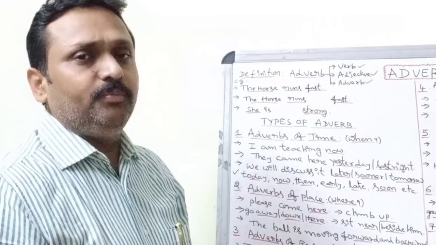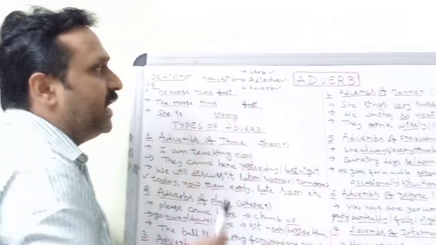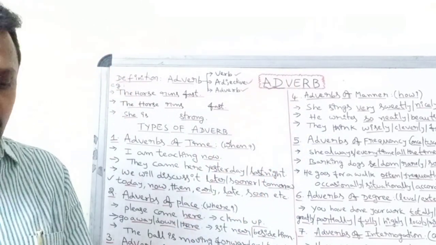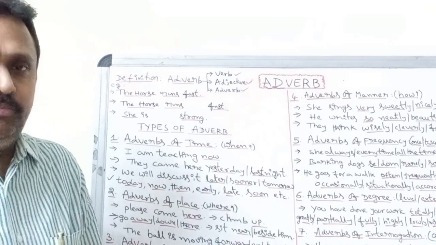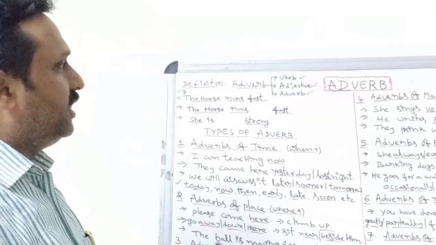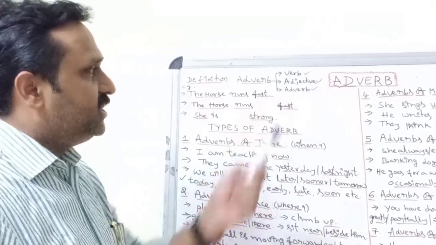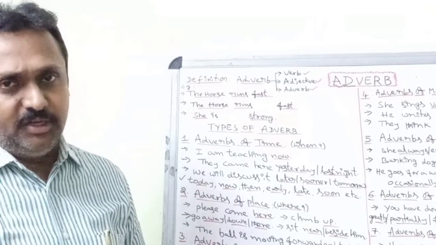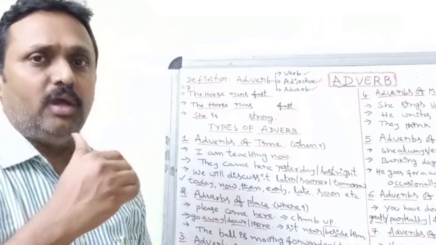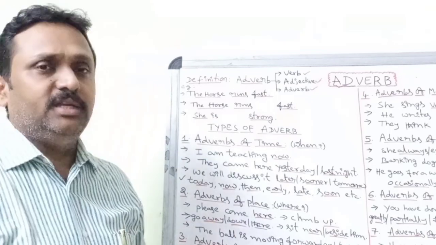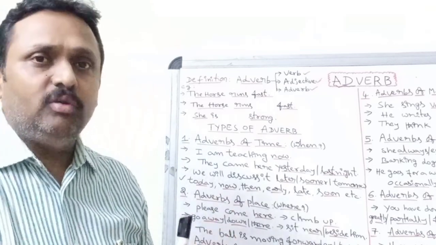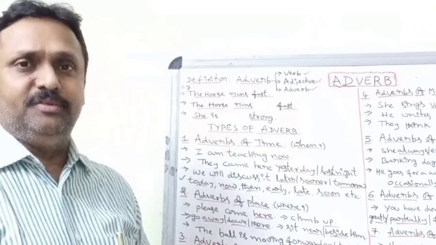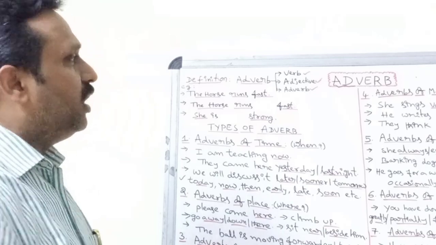Just by looking at the word adverb itself, you can find the word add. It means we are adding something more to a verb. Not only a verb, but we are also adding something to an adjective, or to another adverb which is already present in the given sentence. I can even go to the extent of saying that an adverb also modifies or qualifies prepositions sometimes. Now we'll see how and why.